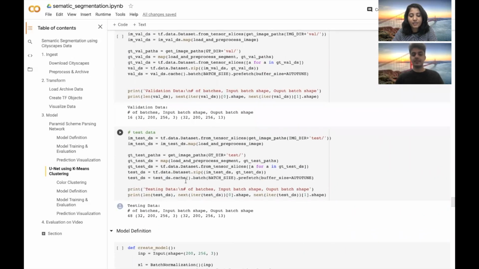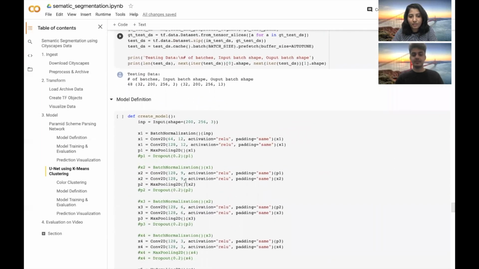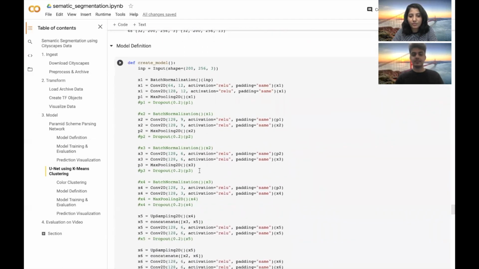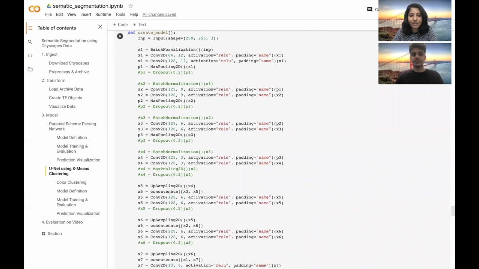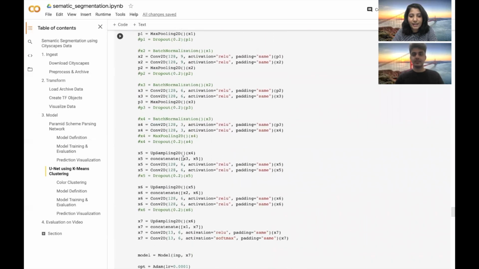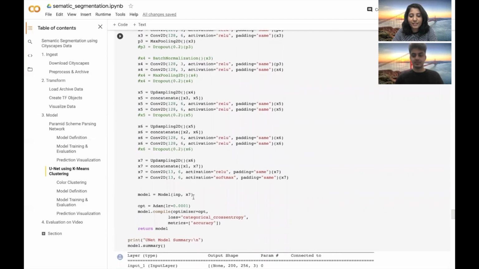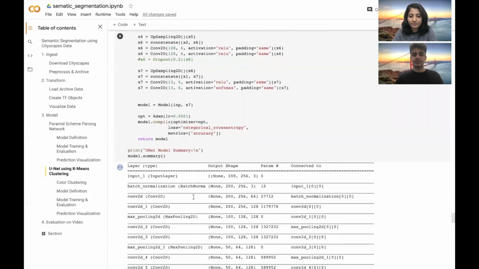After doing this transformation, now we are going to define our model and then we will train it. In the model definition, we have built the different blocks of layers based on the architecture design which we have shown previously. In the beginning, we go on expanding the depth of the layers by increasing the number of channels, and after a step we start decreasing it. This is the overall design which we have defined here, and then we have shown the model summary.